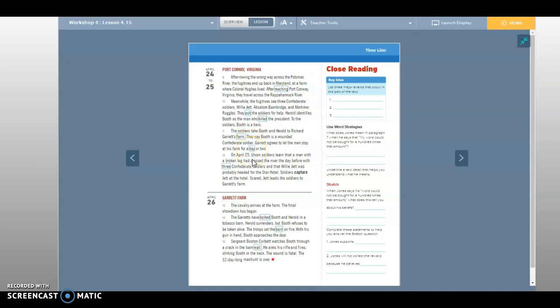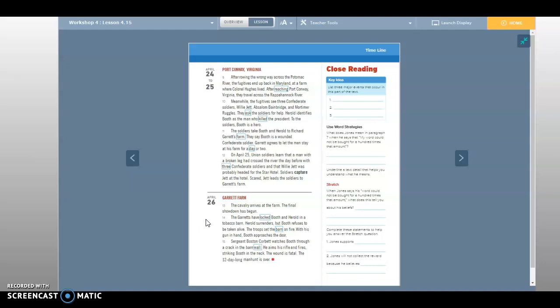On April 25th, Union soldiers learned that a man with a broken leg had crossed the river the day before with 3 Confederate soldiers, and that Willie Jett was probably headed for the Star Hotel. Soldiers capture Jett at the hotel. Scared, Jett leads the soldiers to Garrett's farm. Down here to April 26th, the cavalry arrives at the farm. The final showdown has begun. The Garretts have locked Booth and Harold in a tobacco barn. Harold surrenders, but Booth refuses to be taken alive.